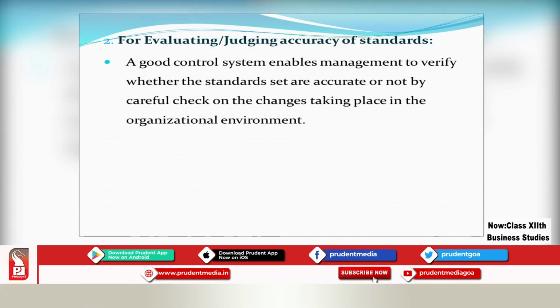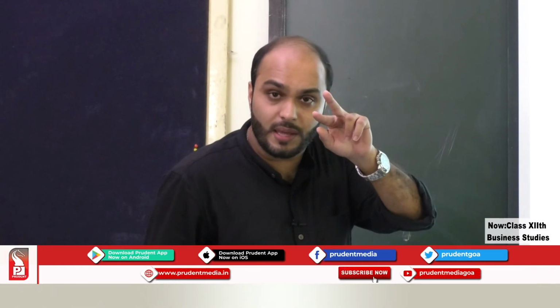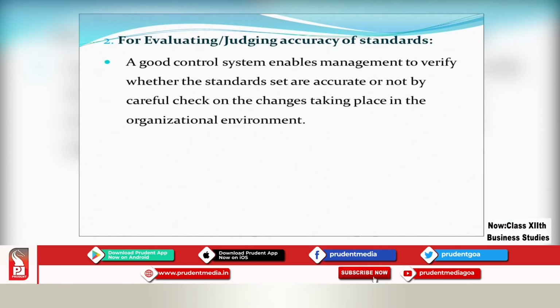The very next point which states the importance of controlling is evaluating and judging the accuracy of standards. We know standards mean the planned performance which we have decided in advance. A good control system enables management to verify whether the standards set are accurate or not by a careful check on the changes taking place in the organizational environment. So what happens is there is a careful check kept on the changes happening in the business environment. And how is this check kept?